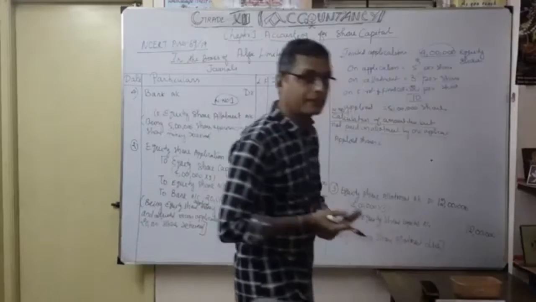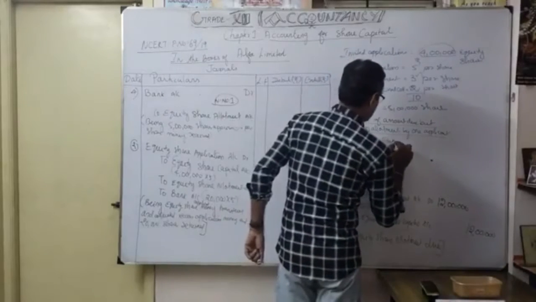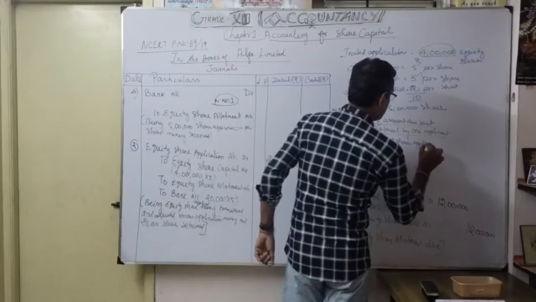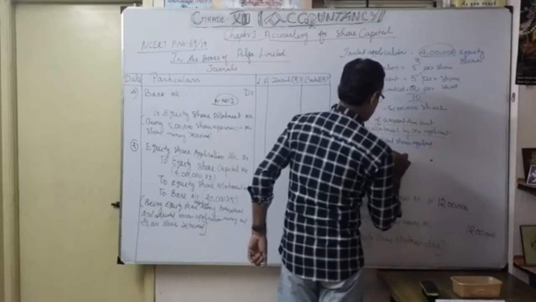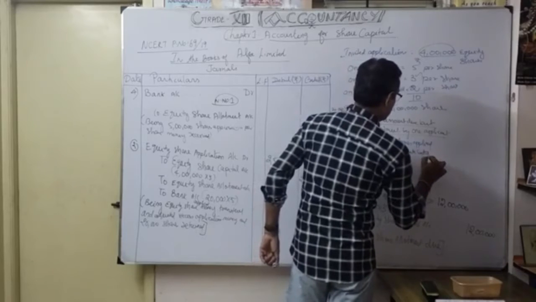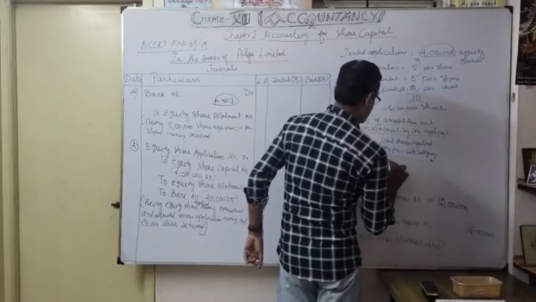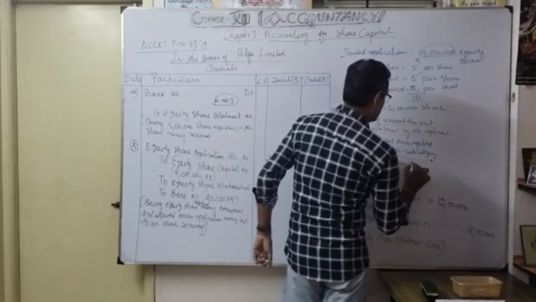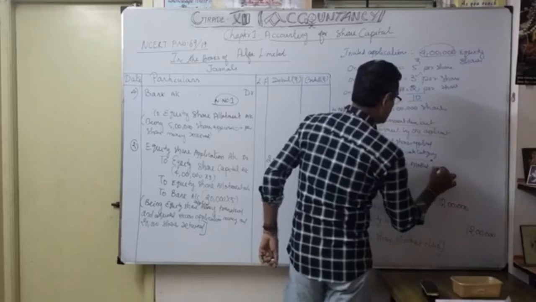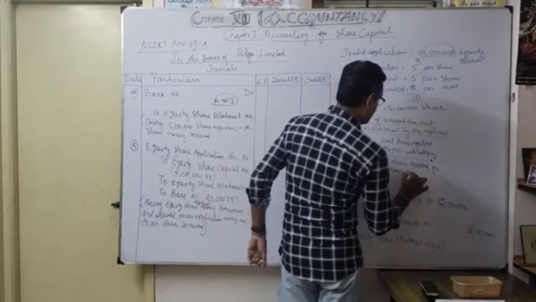Total shares applied for pro rata category, divided by total shares allotted for pro rata category.